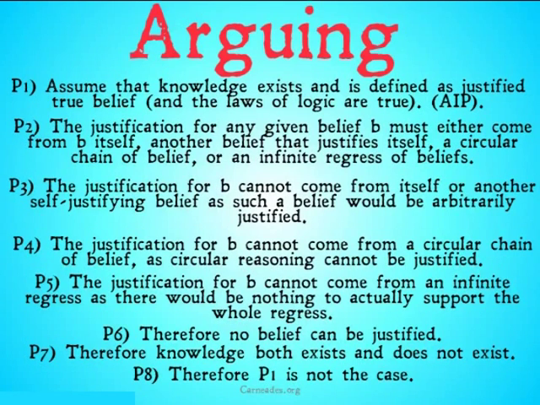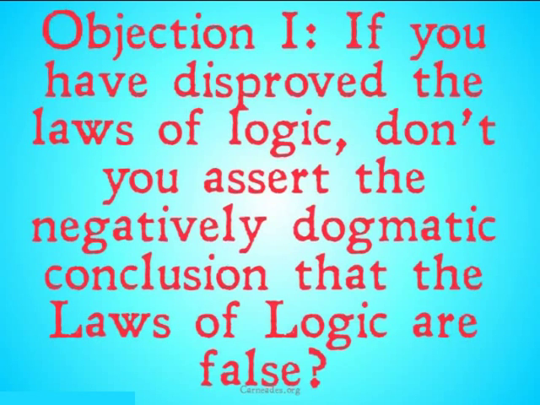But as with our last argument, because it was based on the laws of logic, we can't dogmatically assert that premise 1 is not the case, because that claim would be based on the laws of logic. So it's a little bit worrying. Now we're going to take a look at a number of objections. Most of these objections are going to be focused on denying the laws of logic, or rather just not using the laws of logic, or not having in one's belief structure the laws of logic, because that's where I get the most objections to my position. Objection 1.